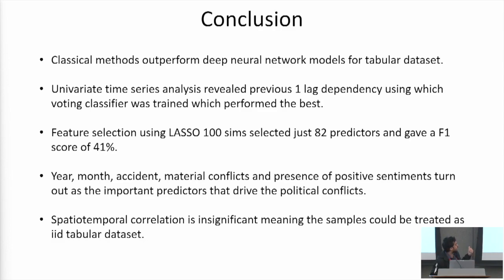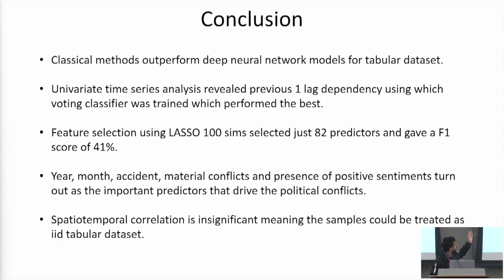Finally, we conclude that classical machine learning models are outperforming the deep learning models for the tabular data set. Also, the univariate time series analysis revealed only previous 1 lag dependency, using which we fit a voting classifier, which performed the best in that particular phase. The feature selection method using lasso 100 simulations selected just 82 features, which when used with a voting classifier gave an F1 score of 41%.